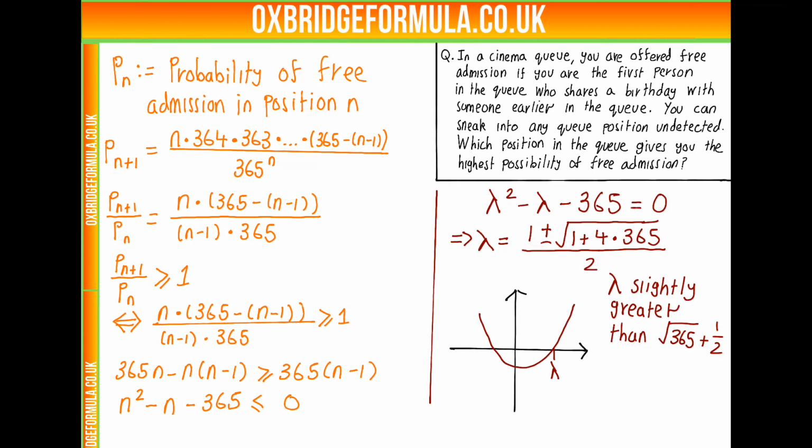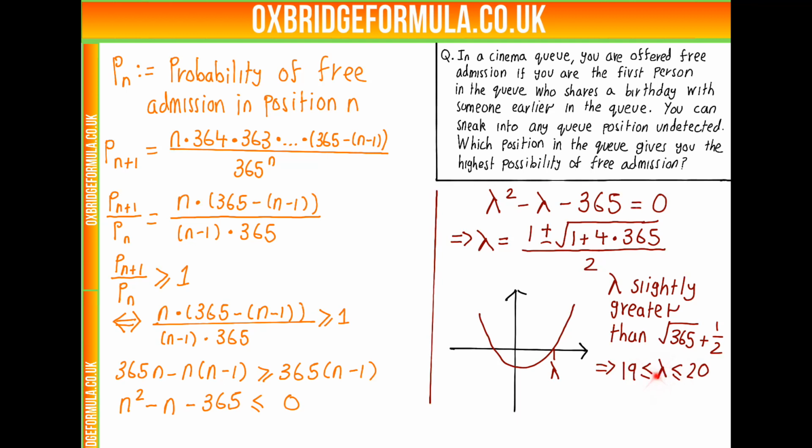Does this help us? Well, yeah, because 20 squared is 400 and 19 squared is 361. So this is very, very slightly bigger than 19, only marginally larger than 19, and we add a half. It means we're going to be between 19 and 20. We're not sure exactly what lambda is, but we know it lies somewhere between 19 and 20, and that'll do us.